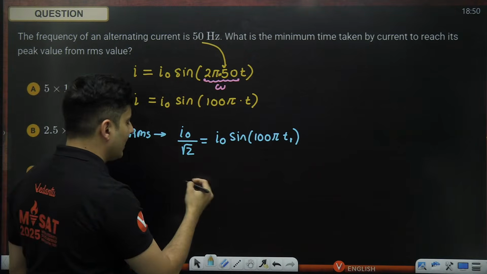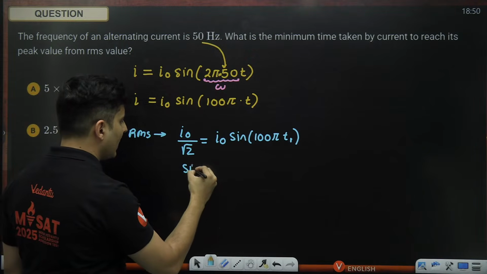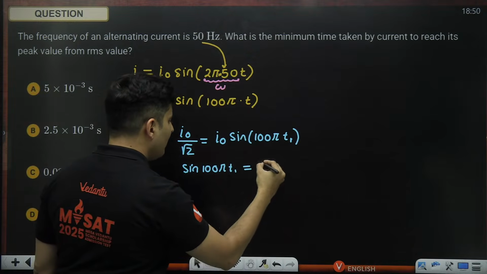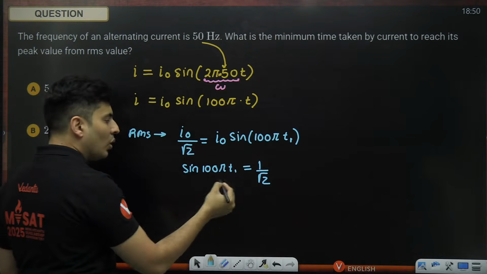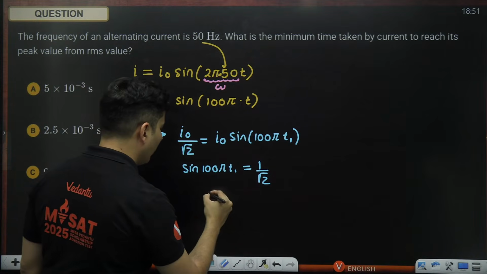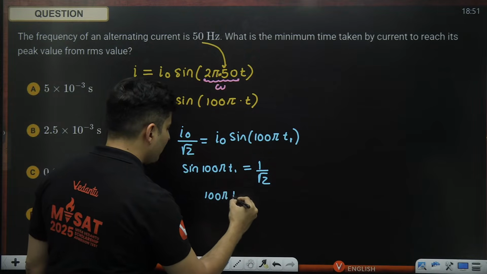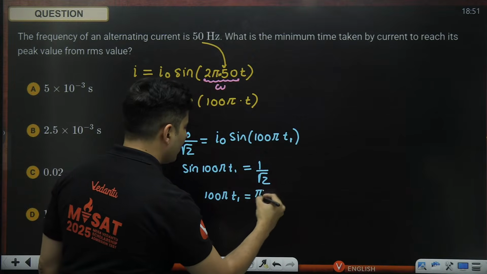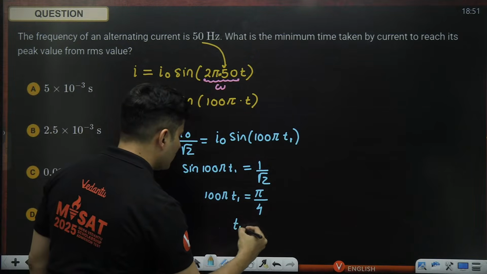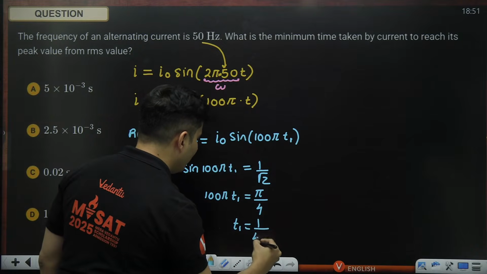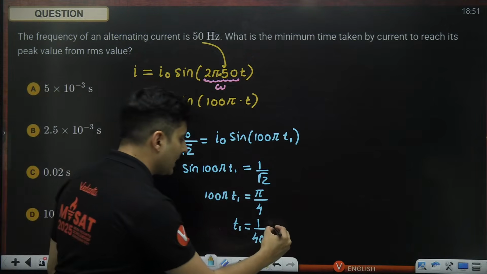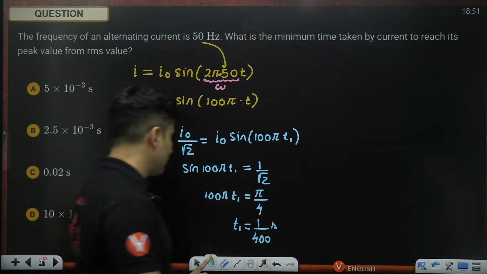I naught will cancel, so sine of 100 pi T1 will be 1 by root 2. Whose sine is 1 by root 2? It is pi by 4, sine 45 degrees. So 100 pi T1 will be nothing but pi by 4. Pi will cancel, so T1 will become 1 divided by 400 seconds when it has reached RMS.